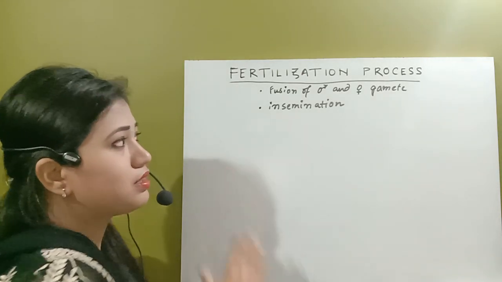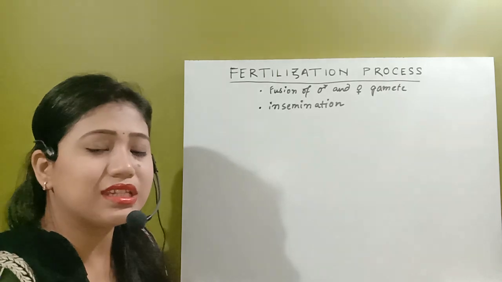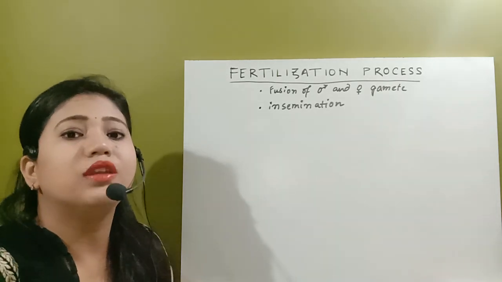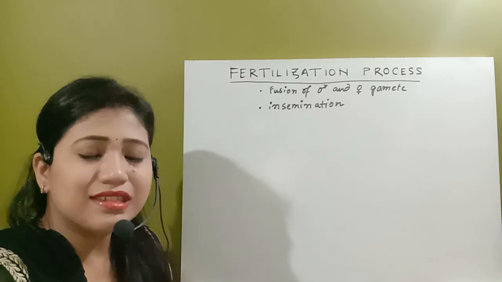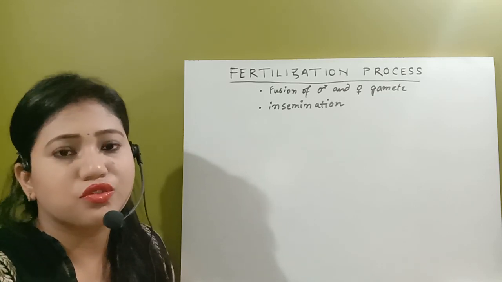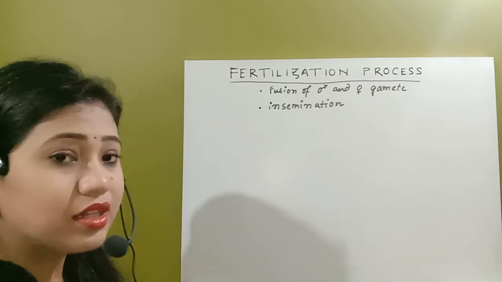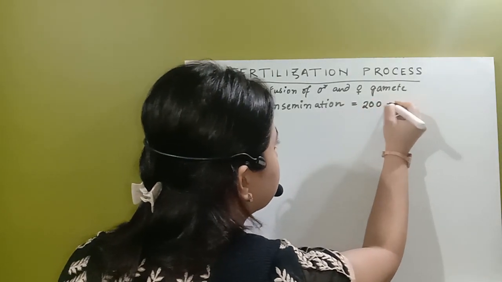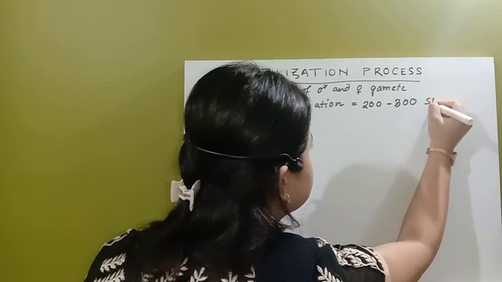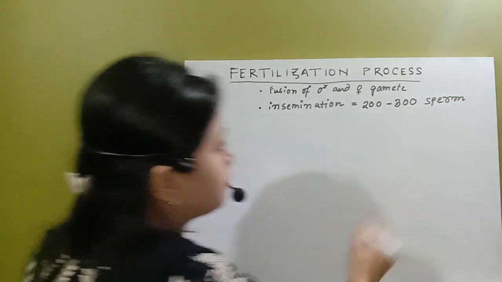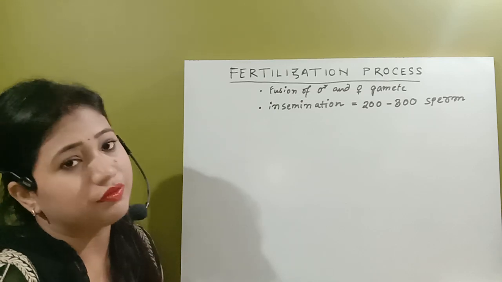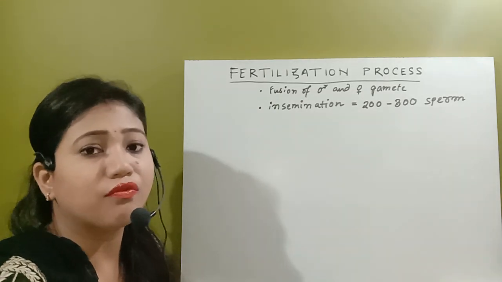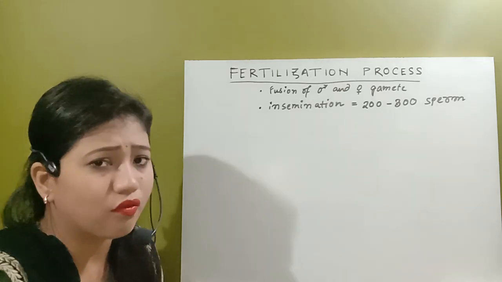So during insemination, around 200 to 300 million spermatozoa will be deposited. Why such a huge number of spermatozoa? One thing you should know is that although so many spermatozoa get deposited in the female reproductive tract, fertilization occurs by just the meeting of one male gamete with the ovum.